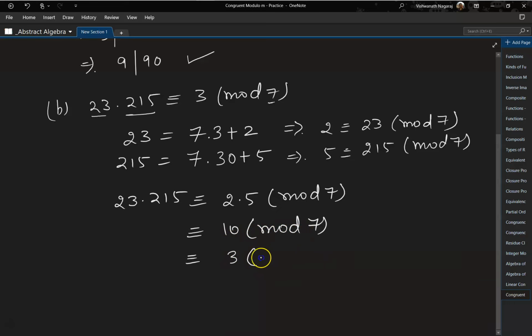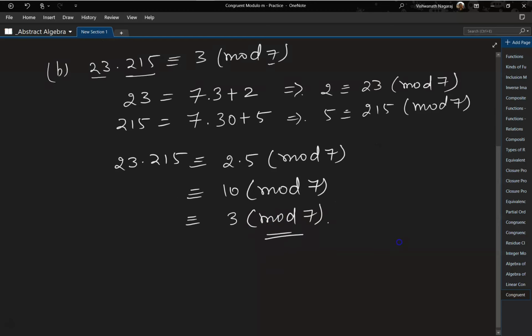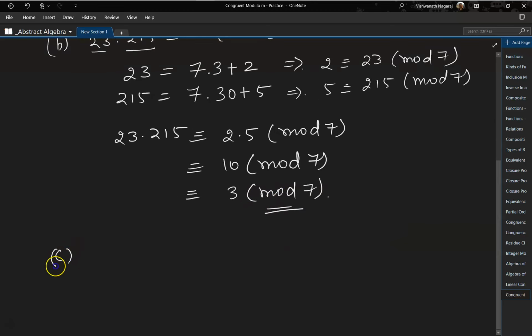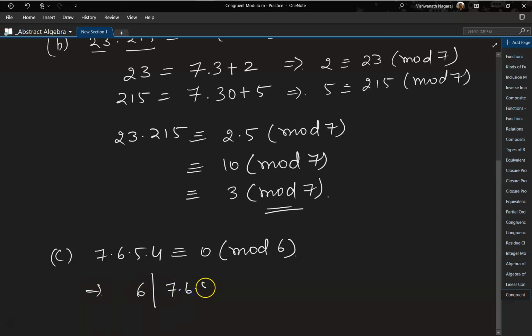So 3 mod 7, which is the right hand side. Okay, let's do the third one. 7 times 6 times 5 times 4 is congruent to 0 mod 6. Now here we can immediately make out that 6 divides 7 times 6 times 5 times 4 minus 0. This we can ignore. And this is true because 6 is there here.